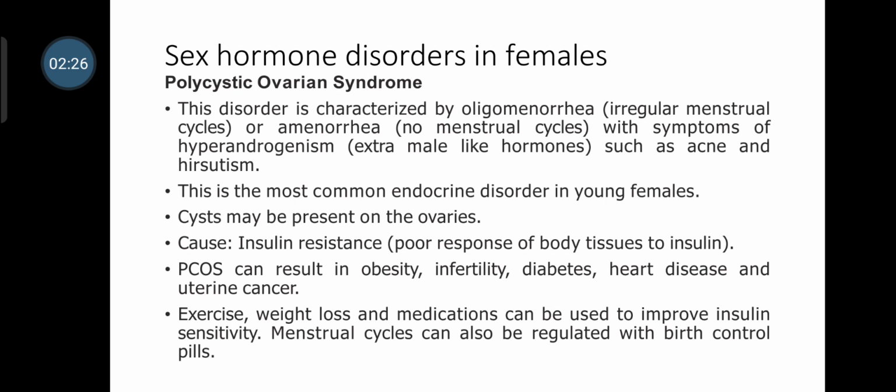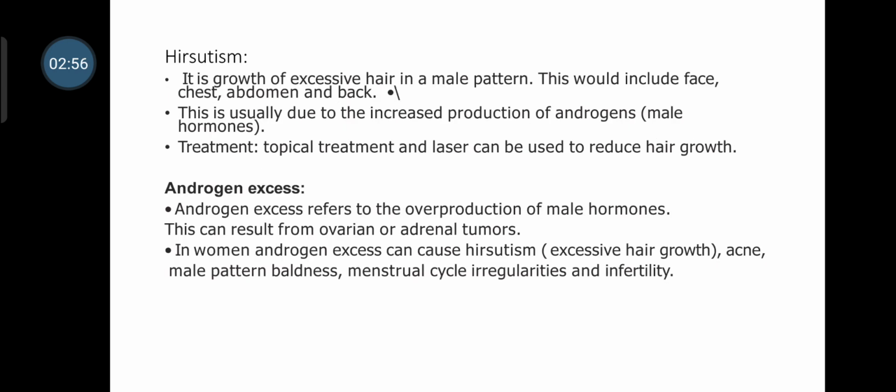The cause is insulin resistance, which is the most common cause, that is poor response of the body tissues towards the insulin. Polycystic ovarian syndrome can result in obesity, infertility, diabetes, heart disease, and uterine cancer. Exercise, weight loss, and medication can be used to improve the insulin sensitivity, and menstrual cycle can also be regulated with the birth control pills or hormonal pills. So this is the treatment of polycystic ovarian syndrome.